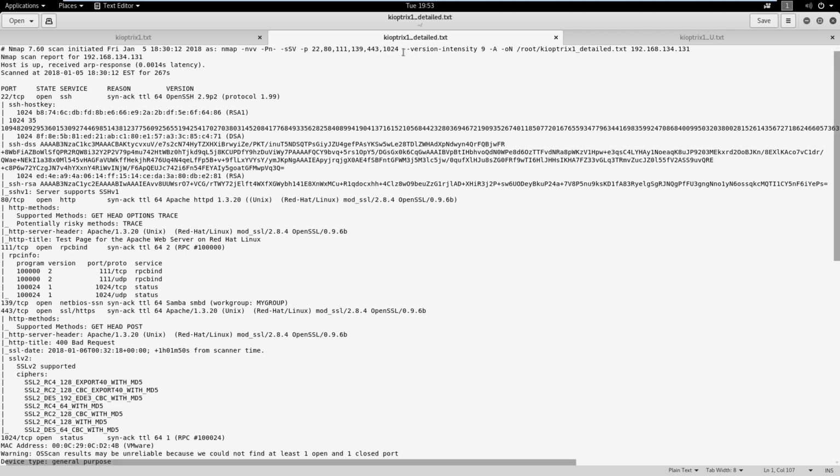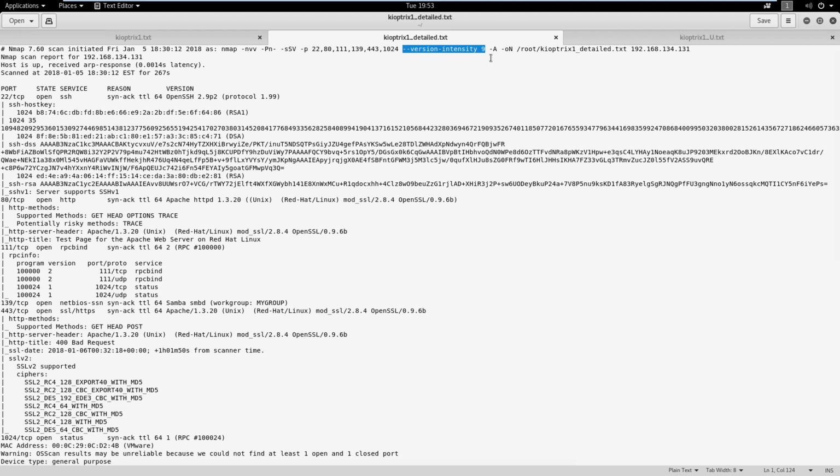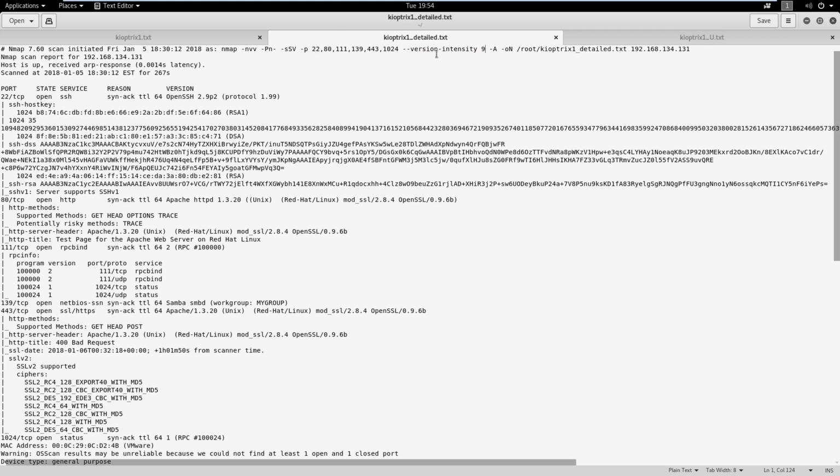So this version intensity here is just going to allow us to identify a service. We have a choice between 0 and 9, with 9 being the most intense. The higher we pick, the more likely we can identify a service, but the longer it's going to take. So the scan might take a little bit longer, but we're okay with that because we want to find as much information as we can. And we're only scanning against 6 ports, so it's not going to take that long.